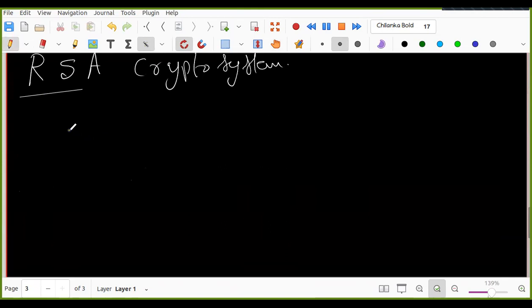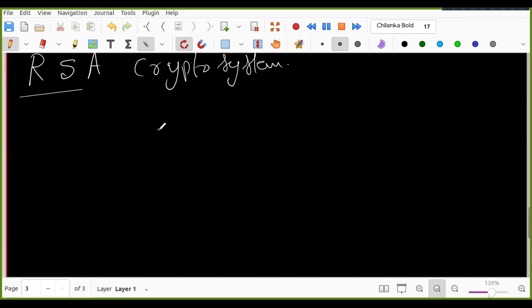Now we are studying them, so we are describing what is already there. That's why this subject is a little boring in one sense: we are describing white elephants which are already there. But still it is interesting if you do cryptanalysis. Okay, so let us discuss the RSA crypto system.